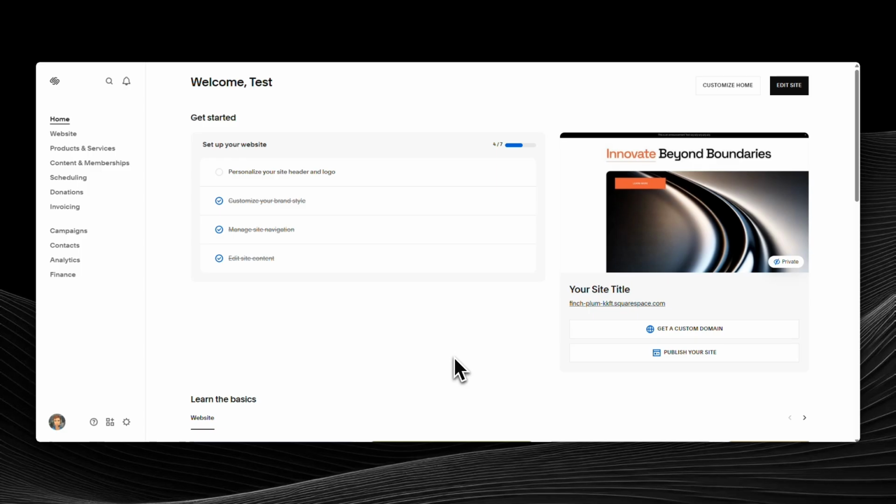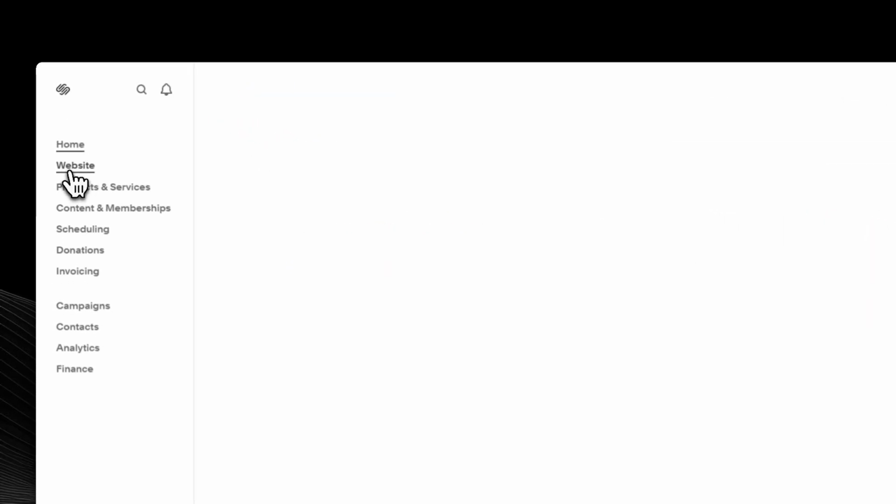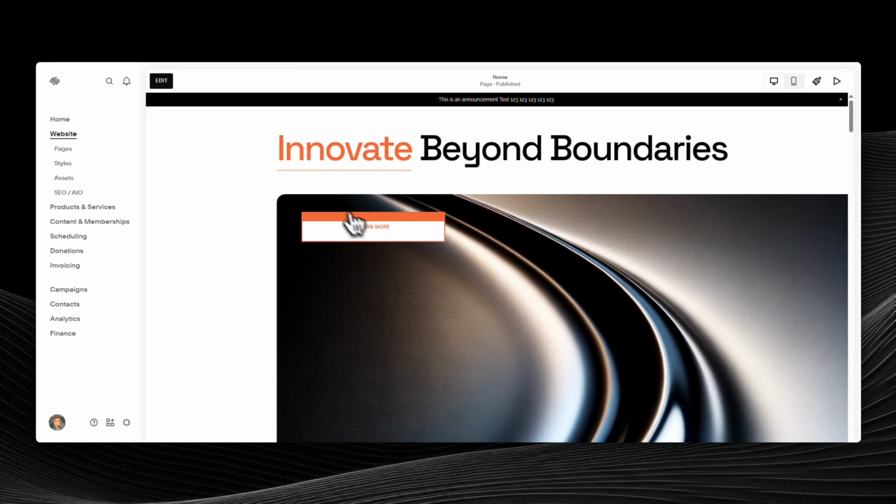First, inside your Squarespace workspace, look to the main navigation on the left. Click Website. This takes you into the site editor where you'll see a live preview on the right and your controls on the left, so any changes you make are easy to see in context.